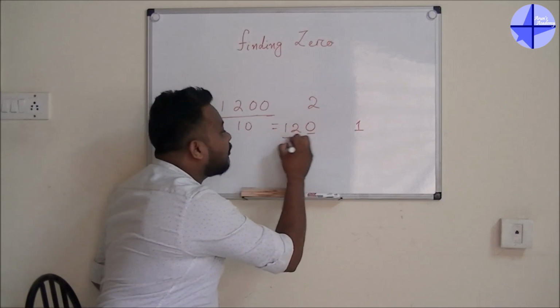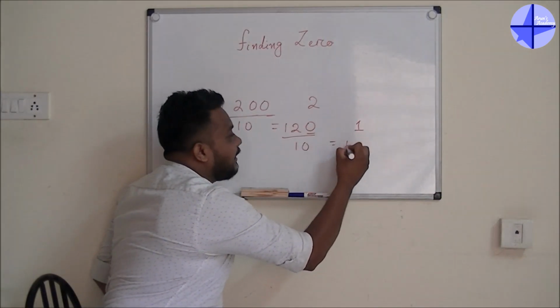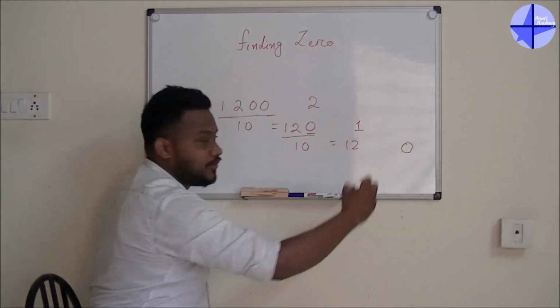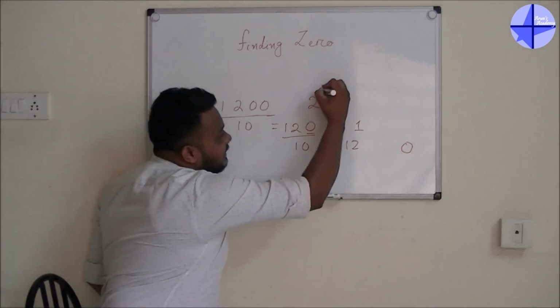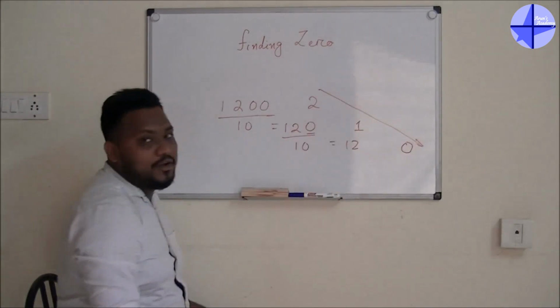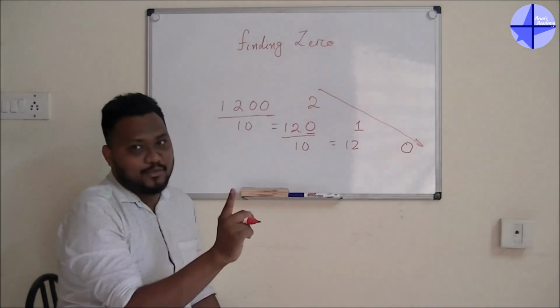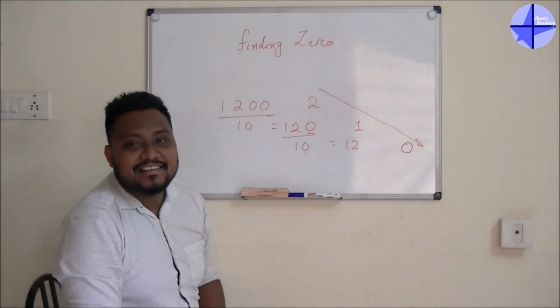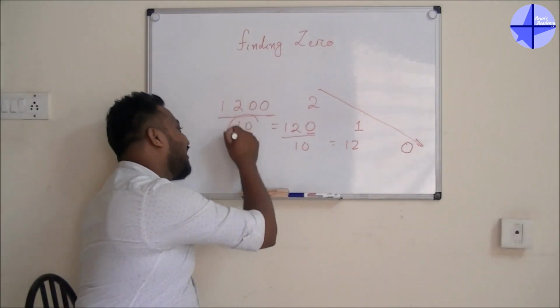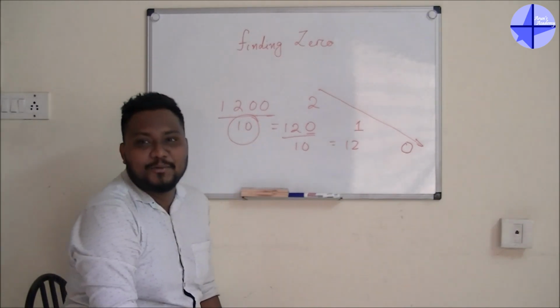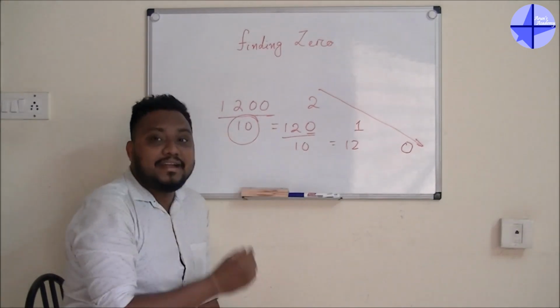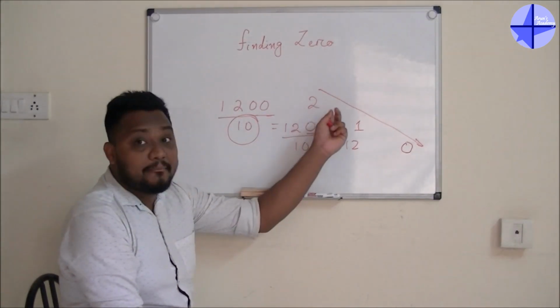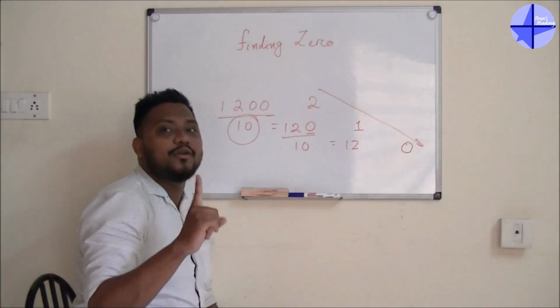After that, what will I do? Again divide by 10, I will get 12, and here I will get 0 zeros. So now it is decreasing, yes or no? First we got 2, after that it's 1, after that it's 0. Guys, it's only because of 10, yes or no? Whenever I am dividing by 10, the number of zeros decreases by 1.